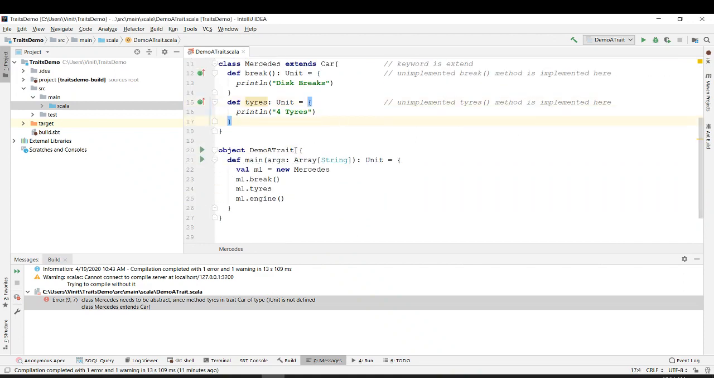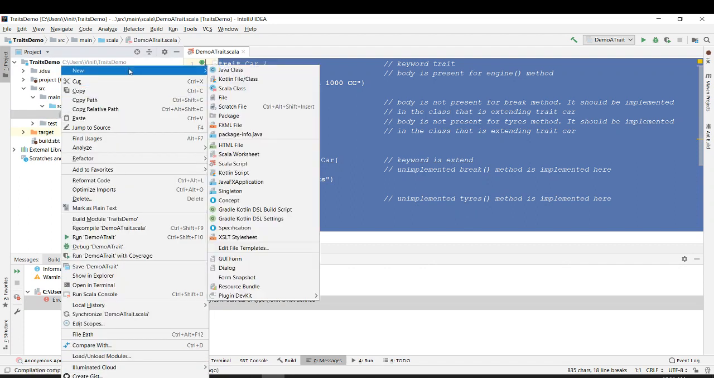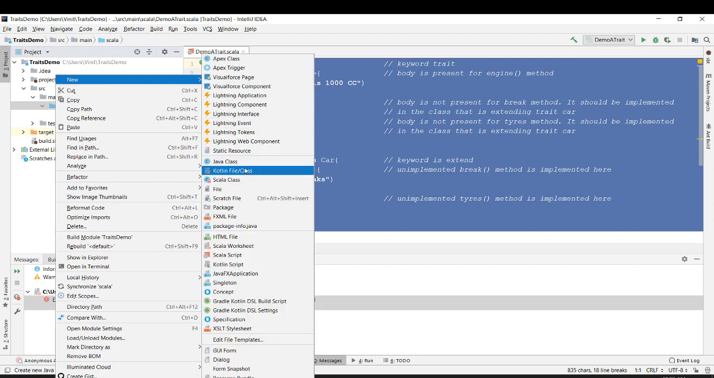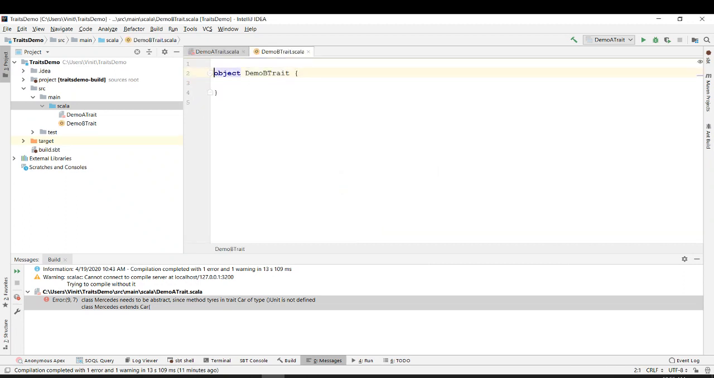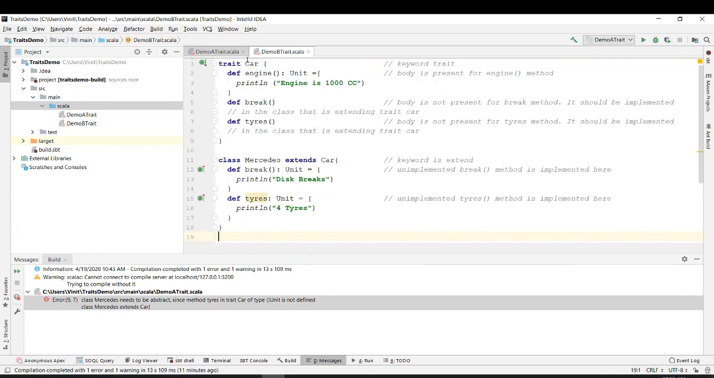Let's go ahead to the next example. Let me copy this piece of code over there as well. Right click, new, Scala class, change it to object, and give it the name demo b trait. Okay, so there was car as one of the traits.